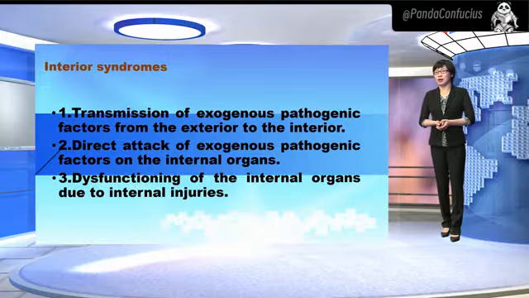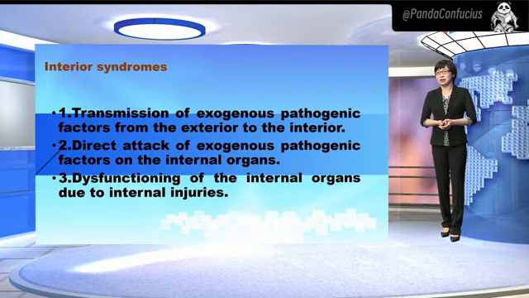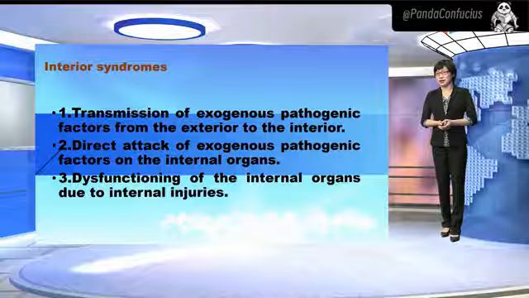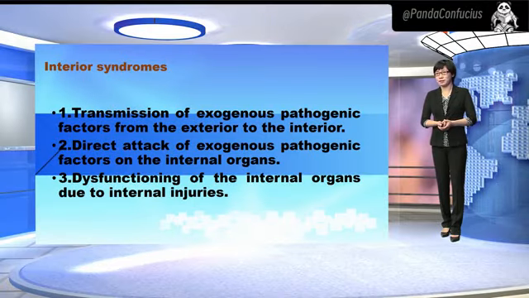Dysfunctioning of internal organs due to internal injuries. For instance, emotional turmoil can result in headache, dizziness, bloodshot eyes, tinnitus, triggering rapid pulse, and reddened tongue with a yellow coating, indicating hyperactivity of the liver. It is a syndrome of liver fire.